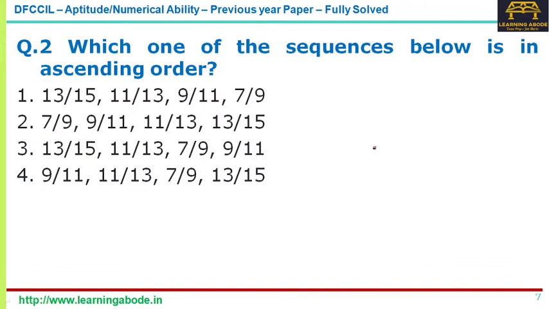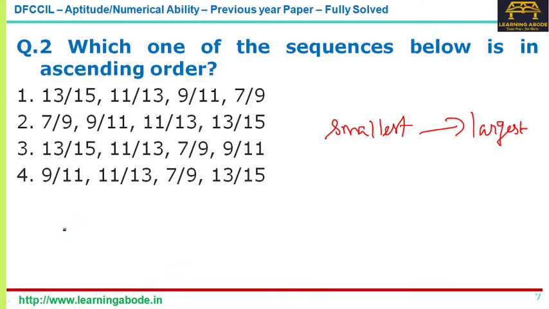Now coming to the second question, we have to find the ascending order, that is from the smallest we should go to the largest. Now if you look at the answer choices, it is very clear the difference between the numerator and the denominator is 2. In fact, they have given the same numbers. One thing is, of course, you can find the decimal values of 7 by 9, 9 by 11, 11 by 13 and 13 by 15. That's one way of solving.